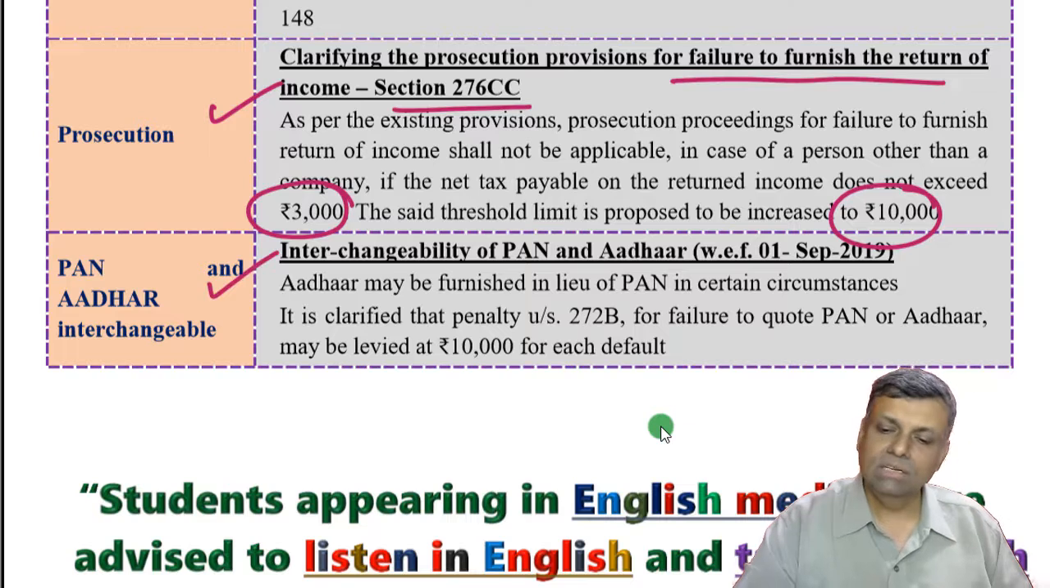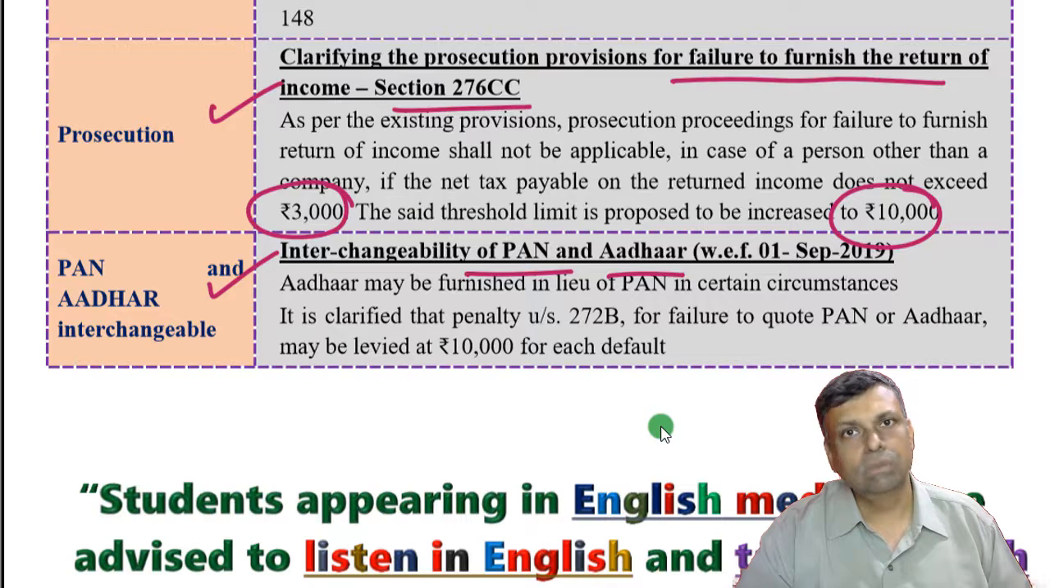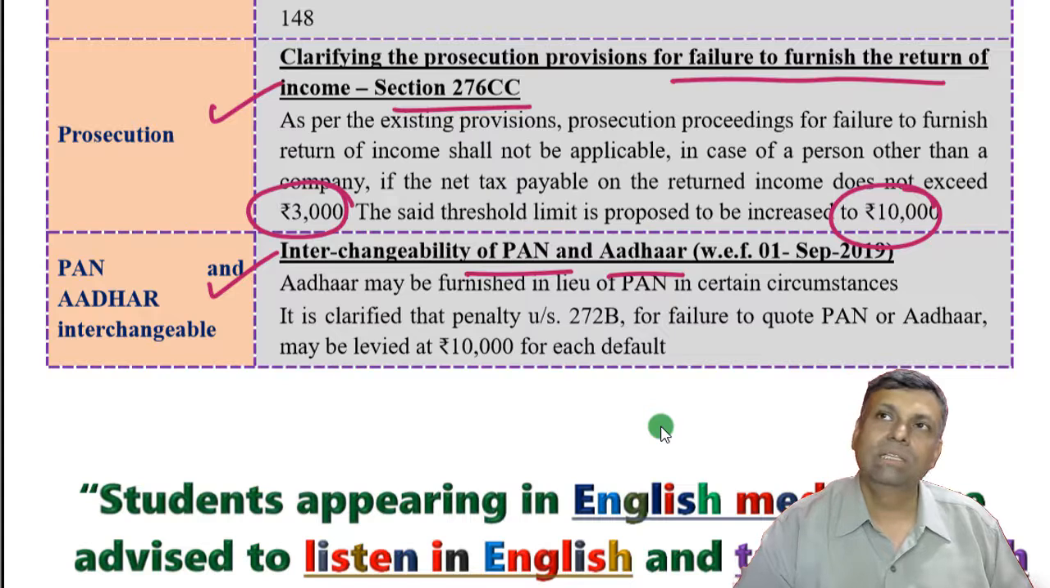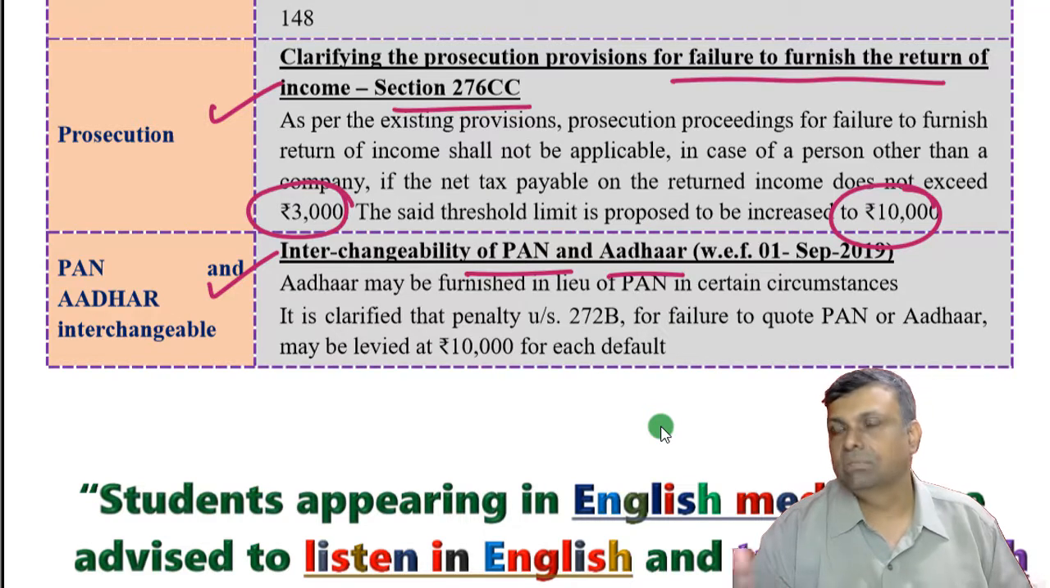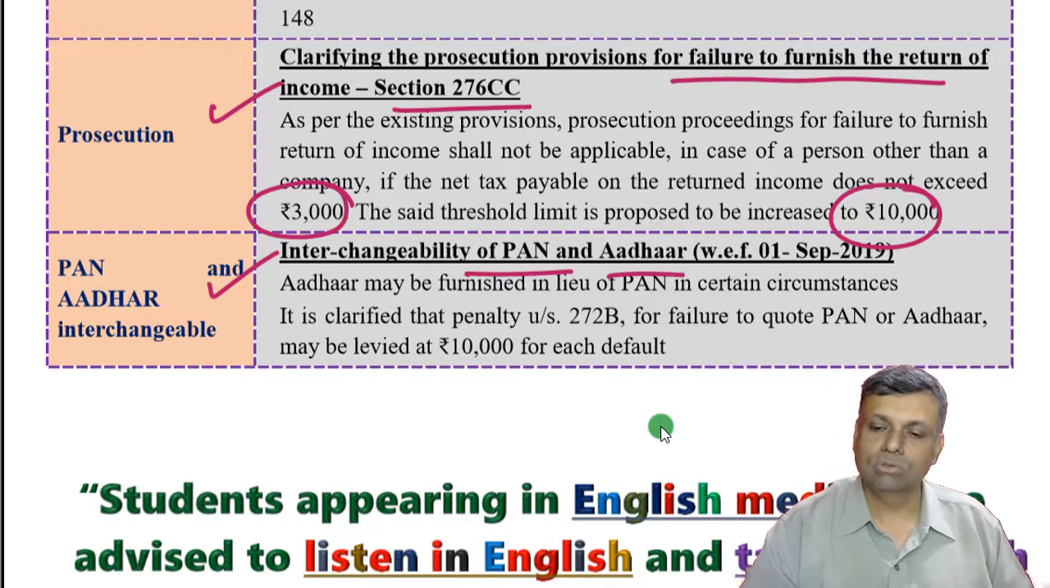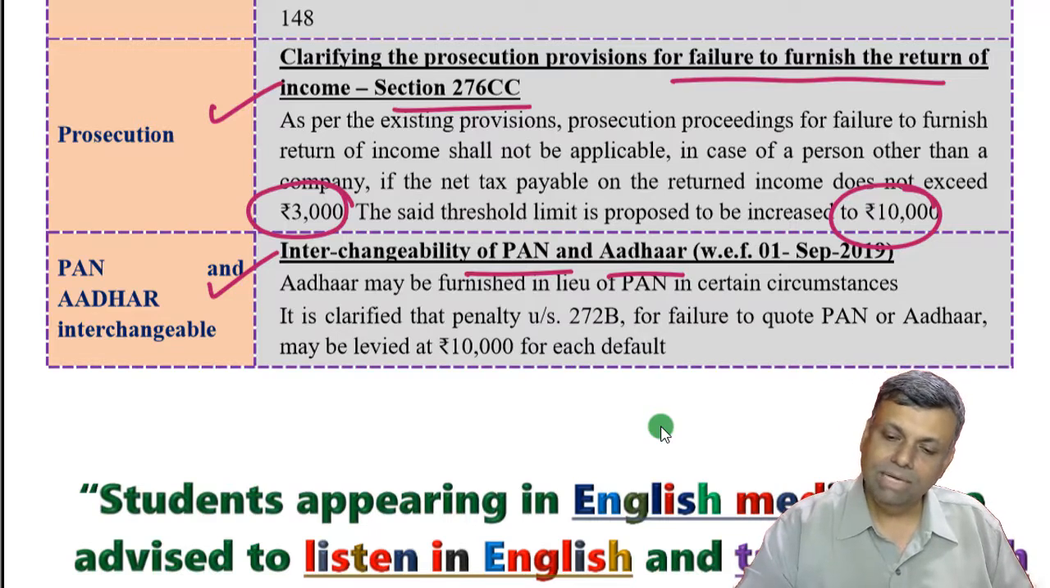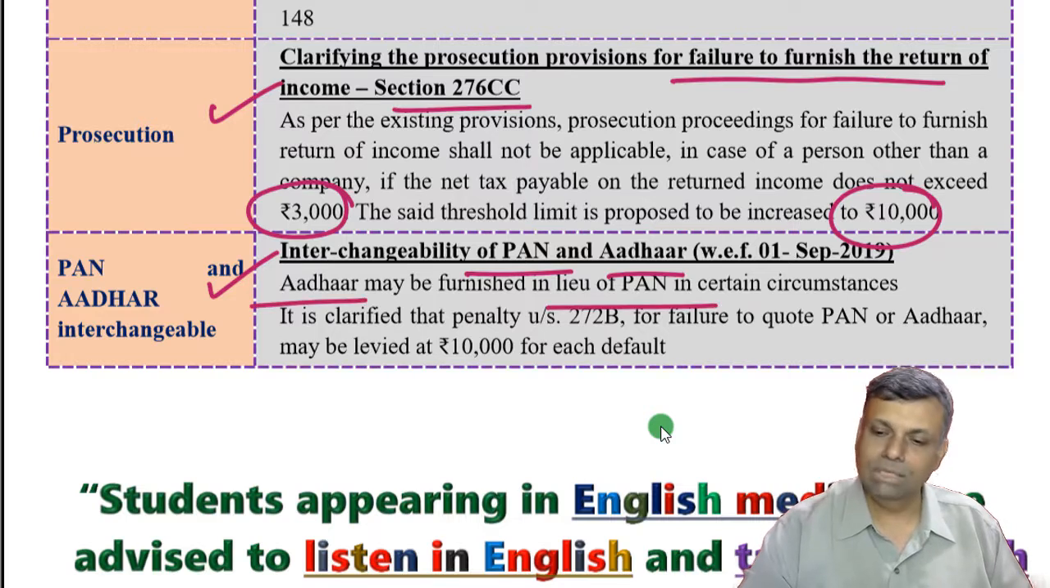Now, friends, interchangeability of PAN and the Aadhaar. Now, a variety of the provisions have been amended, whereby instead of a PAN number, you can provide your Aadhaar number as a substitute. So basically now, in the majority of the sections, the majority of the provisions, wherever the PAN was required to be quoted, the Aadhaar number can also be quoted. This kind of amendment has already been carried out. So in many situations, the Aadhaar can be furnished in lieu of PAN.